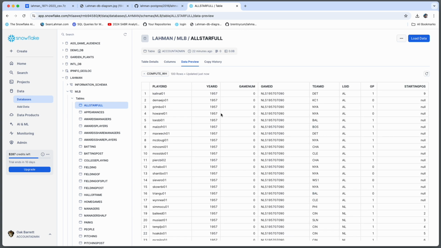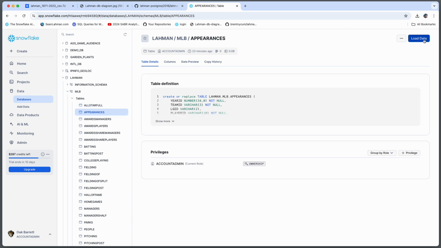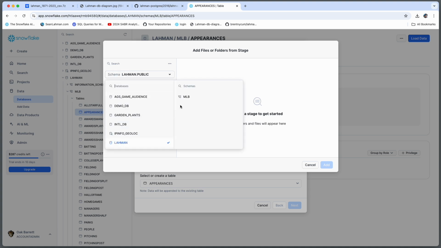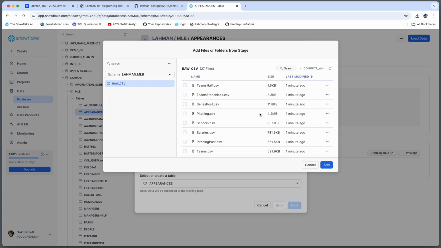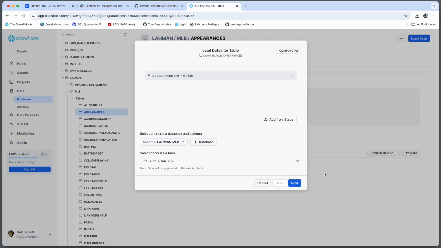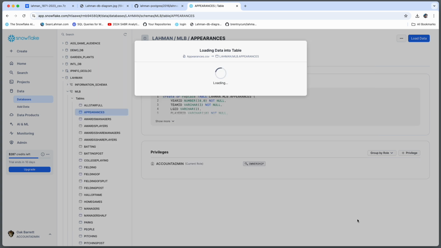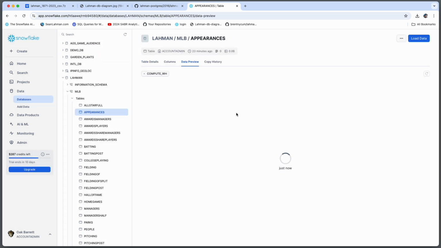Just looking at the data in the table, looks good. Let's move on to the next one. We're going to do appearances. So we will connect to that. We will load the file that's already in the stage. We'll preview the data, and we'll hit the run button. Again, another one that ran successfully.